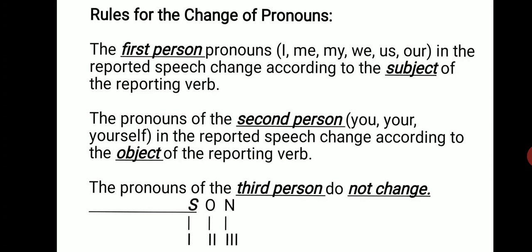We can understand it through the rule of SON. That is, S: the first person pronoun is changed according to the subject of the reporting verb. Then O is object. So, the pronouns of the second person change as per the object of the reporting verb. Now comes the pronoun of the third person, that is N. Third person is neutral, it doesn't change.